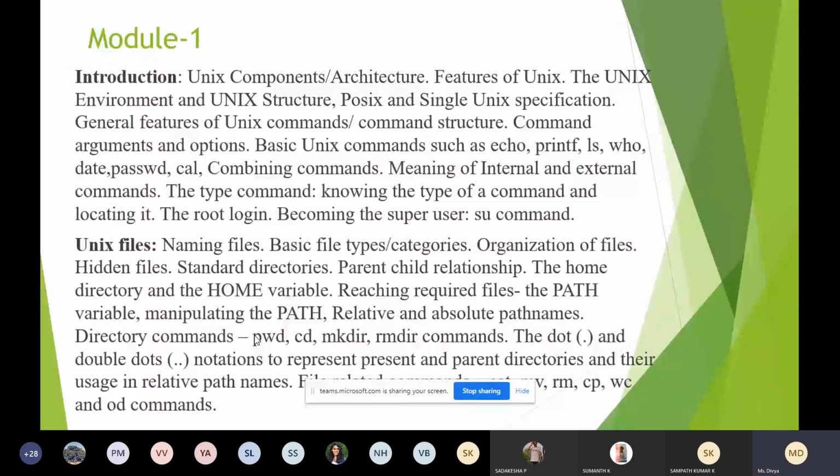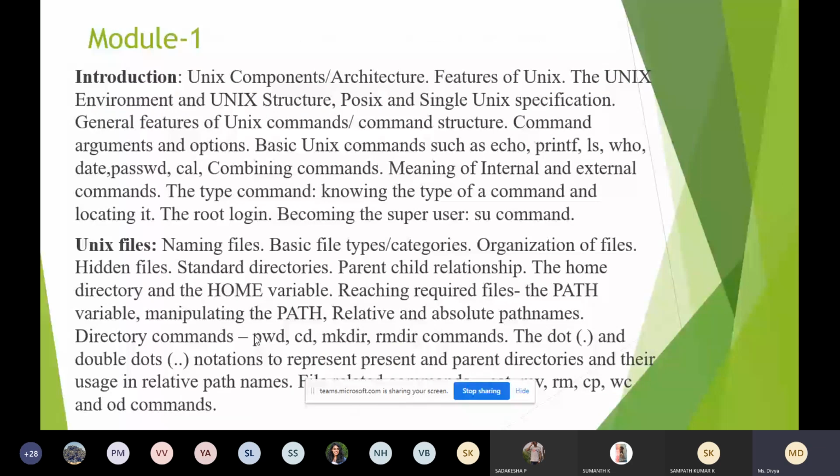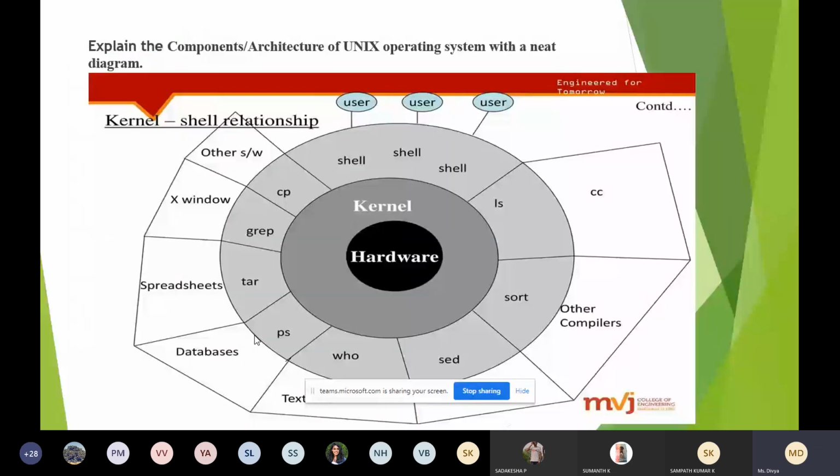So coming to module 1, this is the syllabus of your first module, which includes 4 chapters. Let us start with the first topic. What do you mean by Unix operating system, or what are the components that we have under the Unix operating system? Very important question from the perspective of your exam.